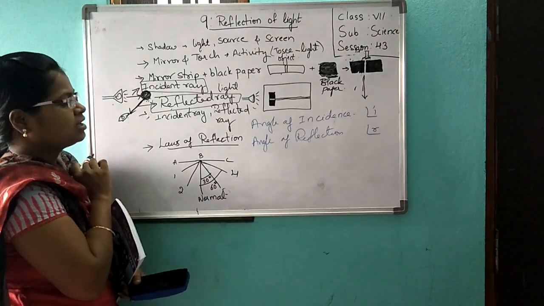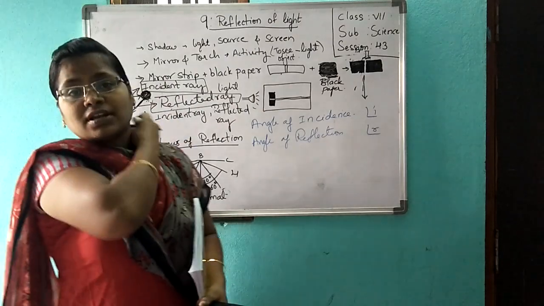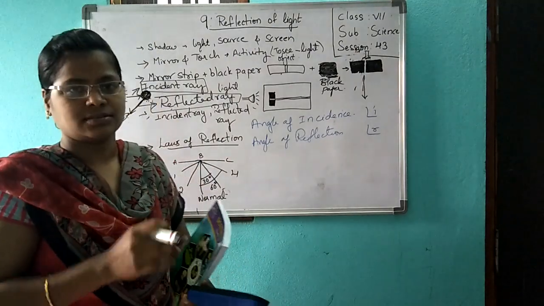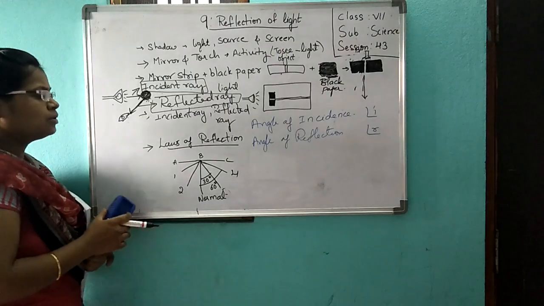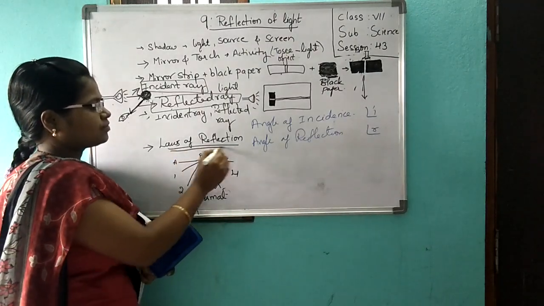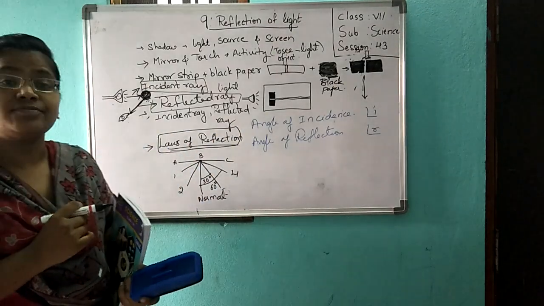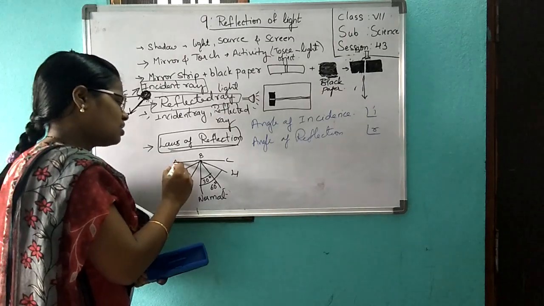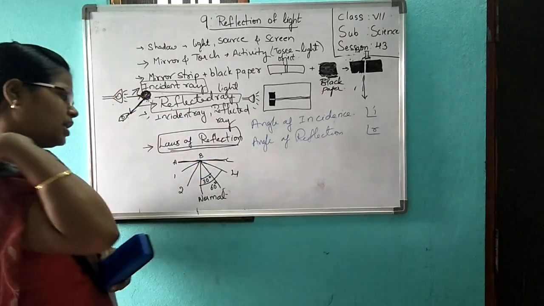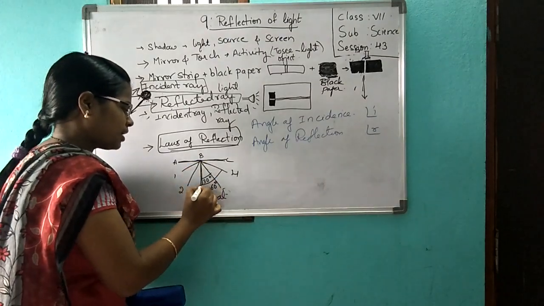Now you have read about the incident ray and reflected ray. Next we will read about the angles. We will do one activity. First, draw a normal. Next is the laws of reflection. Here, draw one straight line A, C. Now draw one line at 90 degrees.